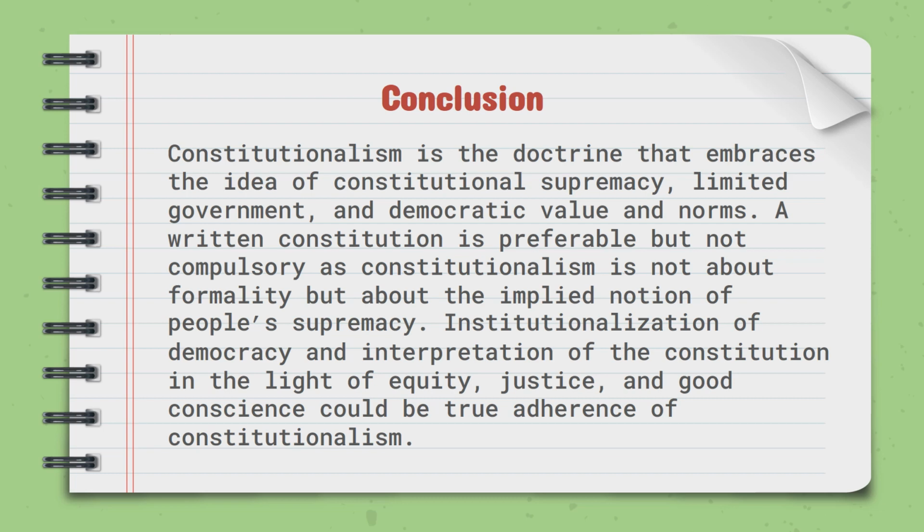In conclusion, we can say constitutionalism is the doctrine that embraces the idea of constitutional supremacy, limited government, and democratic values and norms. A written constitution is preferable but not compulsory, as constitutionalism is not about formality but about the implied notion of people's supremacy. Institutionalization of democracy and interpretation of the constitution in the light of equity, justice, and good conscience could be true adherents of constitutionalism. Here comes the end of our discussion.